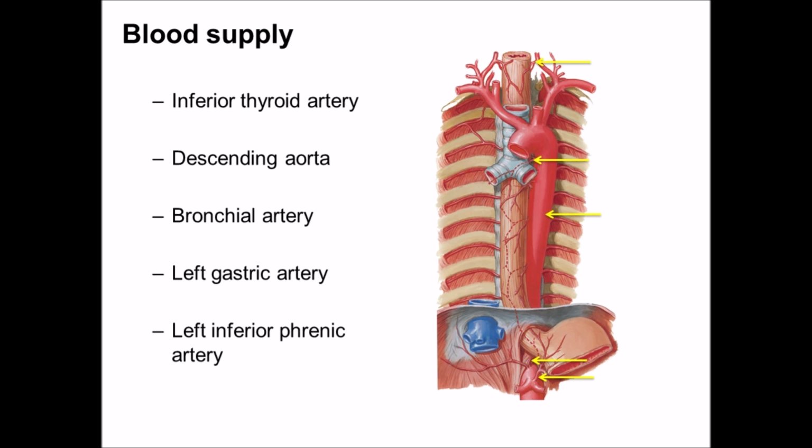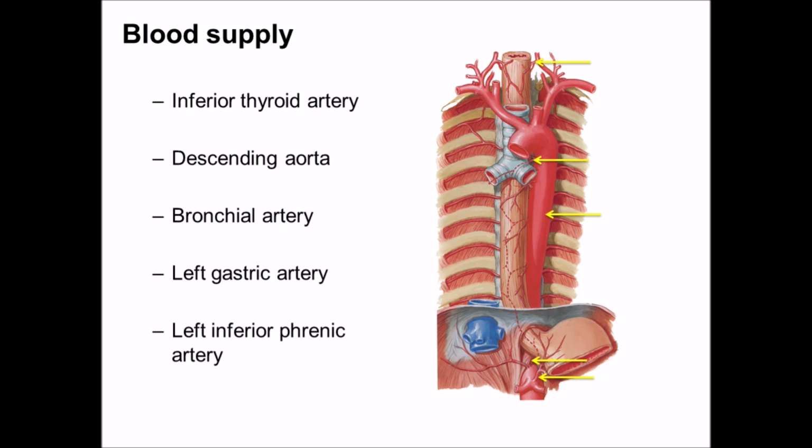Blood supply of esophagus. The esophagus is mainly supplied by the branches of following arteries: inferior thyroid artery, branches from the descending thoracic aorta, bronchial artery, left gastric artery, and the left inferior phrenic artery.